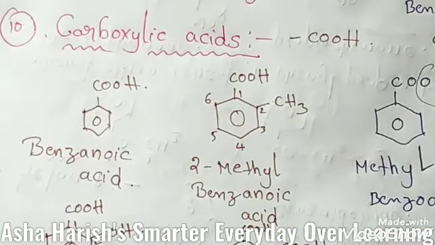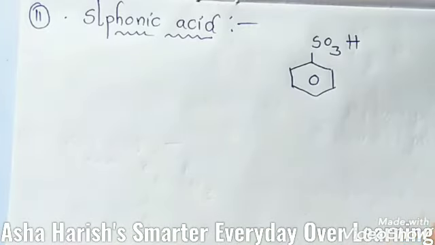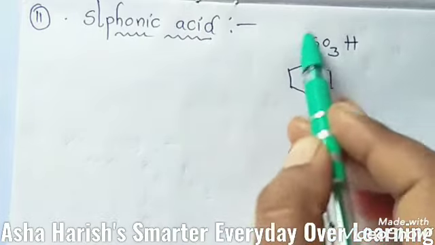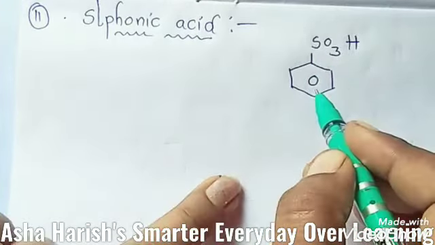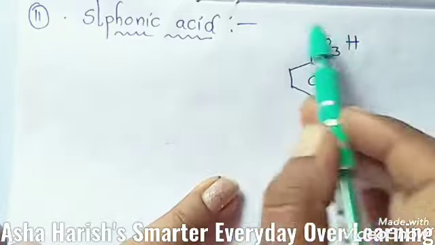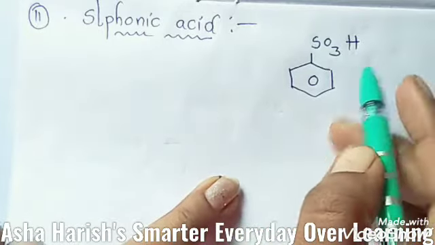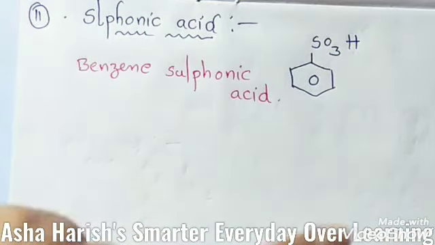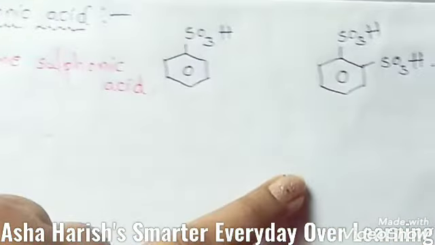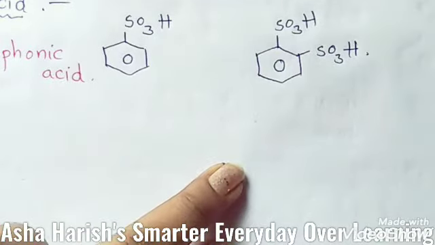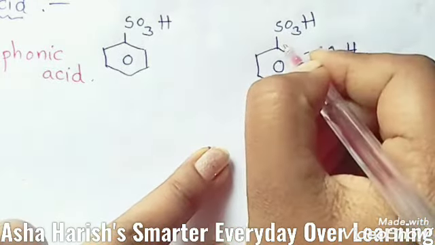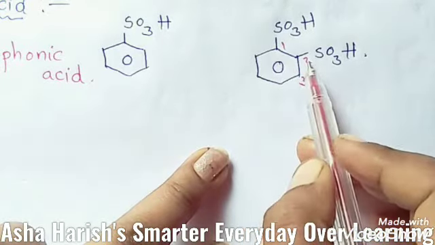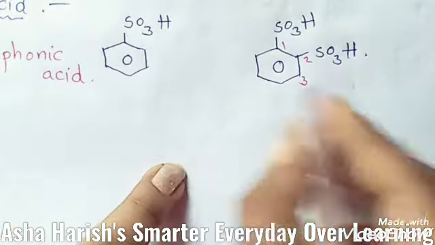Now let's see sulfonic acid. Students, the functional group of sulfonic acid, you know that, is SO3H. Here to this benzene group, a sulfonic acid group is attached like SO3H, that is called benzene sulfonic acid. And suppose two sulfonic acid groups are attached like this, and you should give numbering to this compound 1, 2 and 3. So at the first carbon, second carbon, these sulfonic acid groups are located.